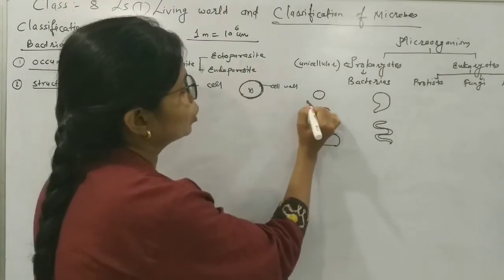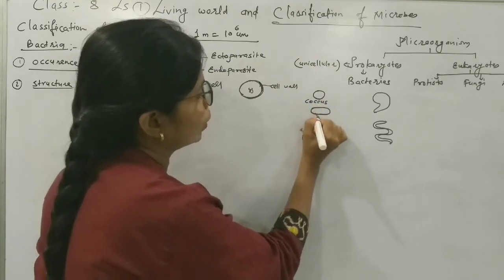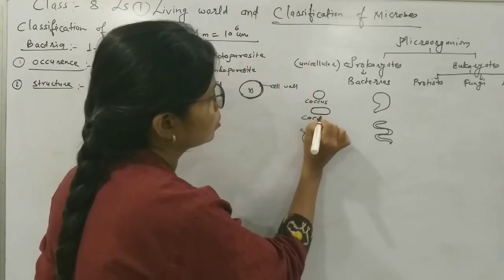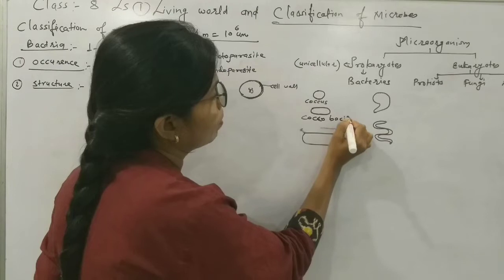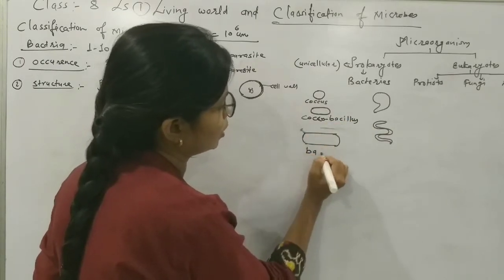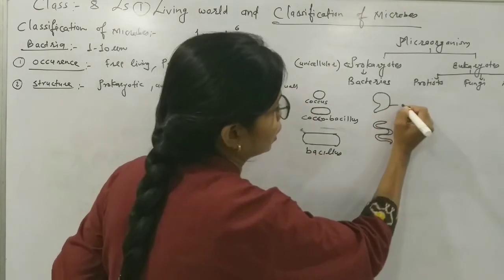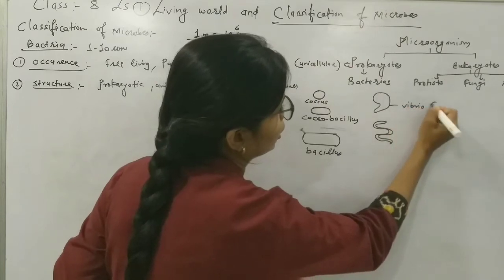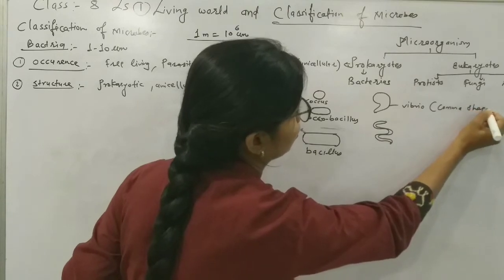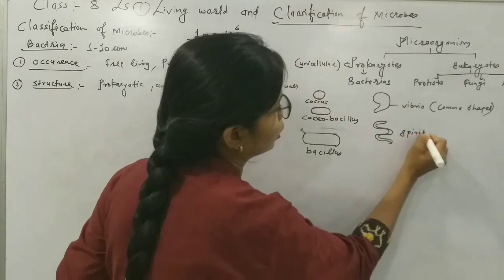The circular shape is called coccus. Then oval or quite cylindrical shape is called cocobacillus. Then the cylindrical body is called bacillus. Comma shaped are called vibrio, and the spiral are called spirillum.